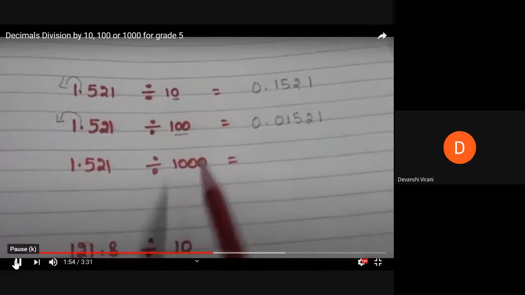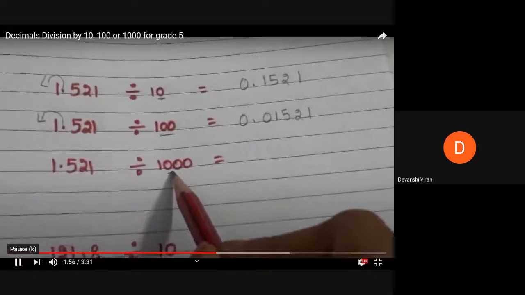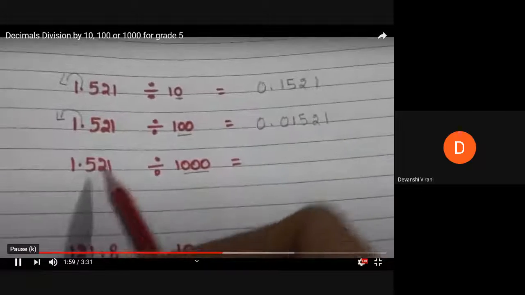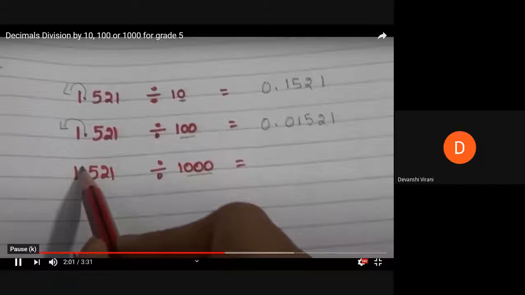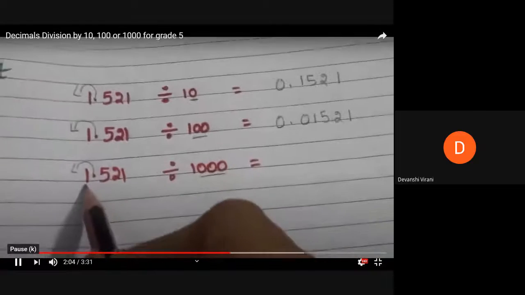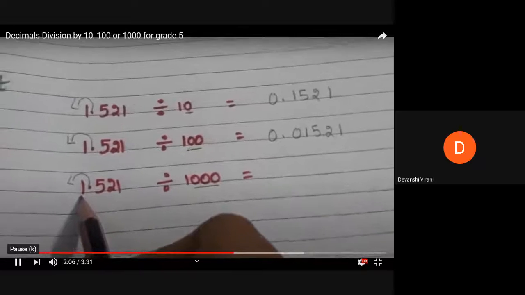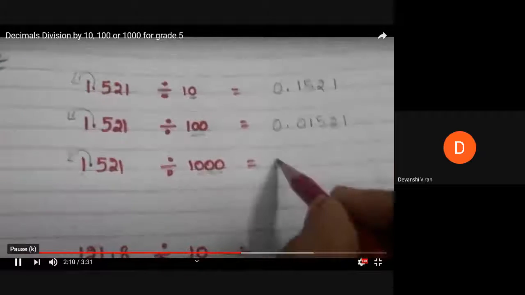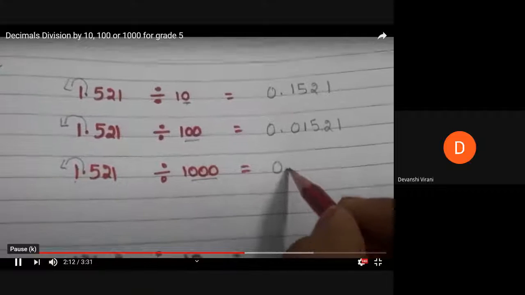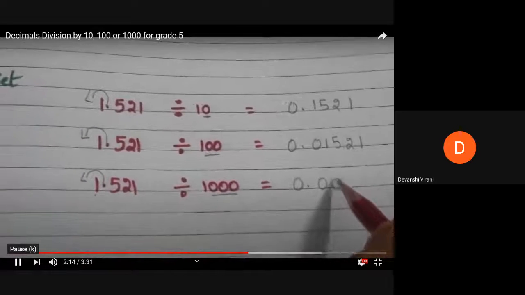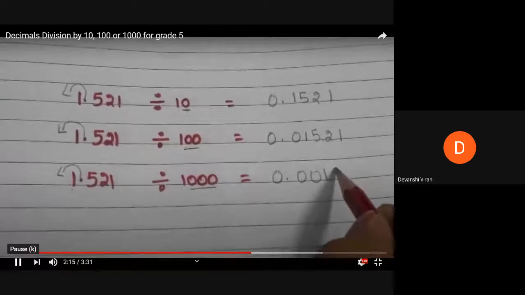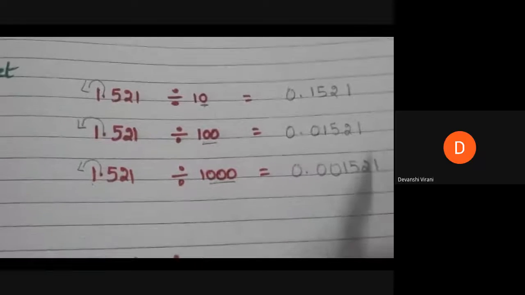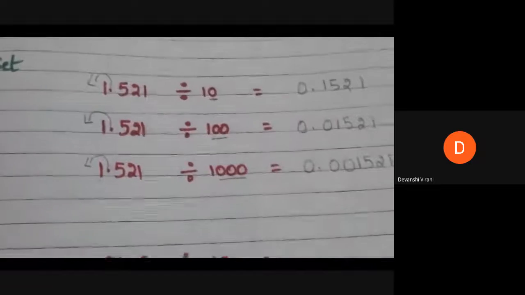1.521 divided by 1000. In 1000, how many zeros are there? 3 zeros. So we have to move the decimal by 3 places to the left side. But here we have only 1 digit. What about the other 2? For that we have to keep zeros. Now the answer is 0.0001521. Like this we have to move the decimal. Let us go to the second set of examples.